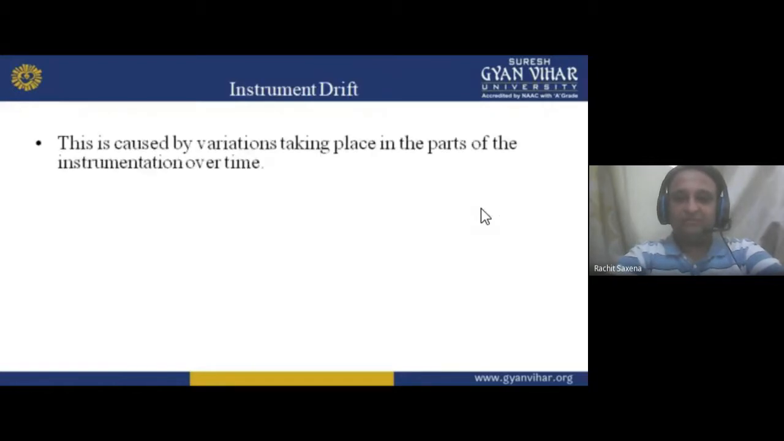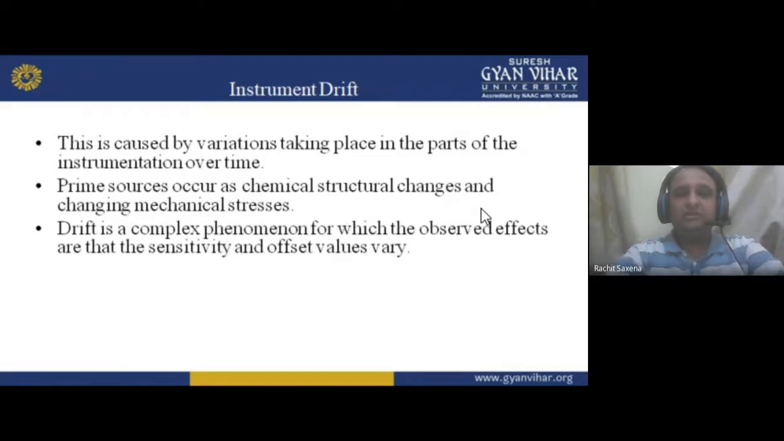Now, instrument drift. What is instrument drift? This is caused by the variation taking place in the parts of the instrument over time. The prime sources are chemical structural change and changes in mechanical stresses. So what happens in instrument drift?